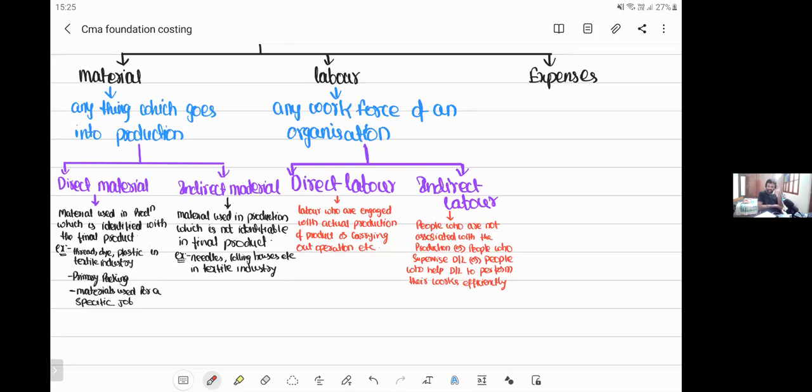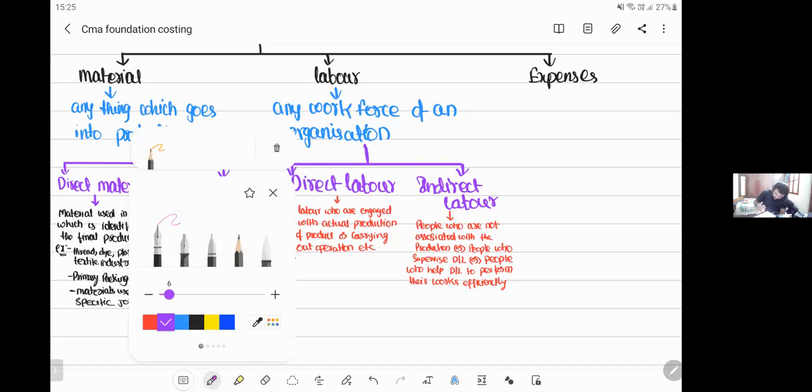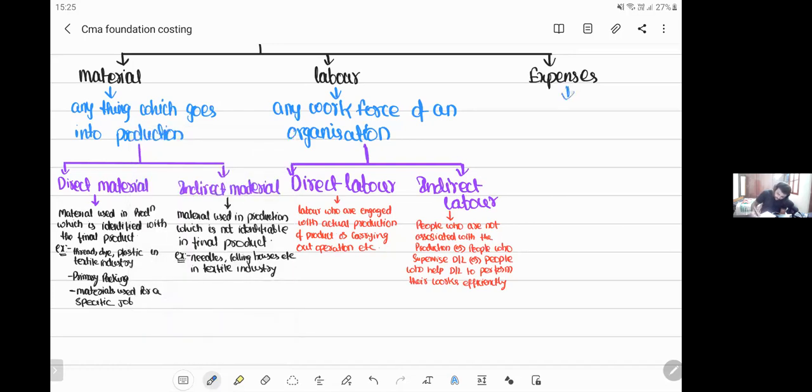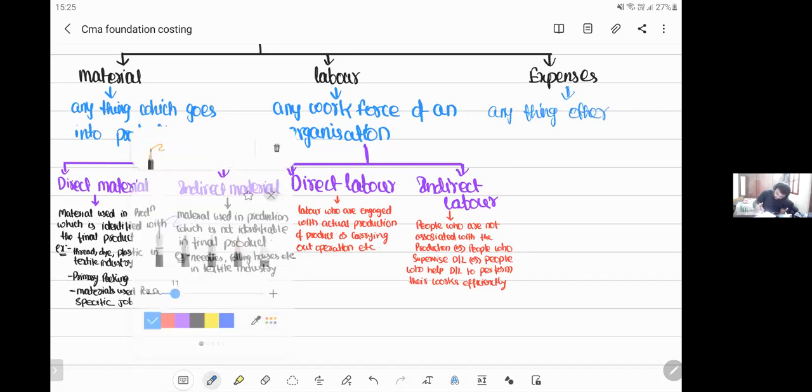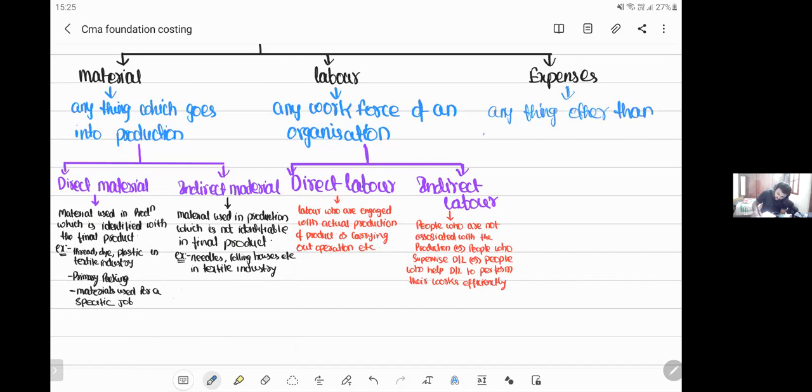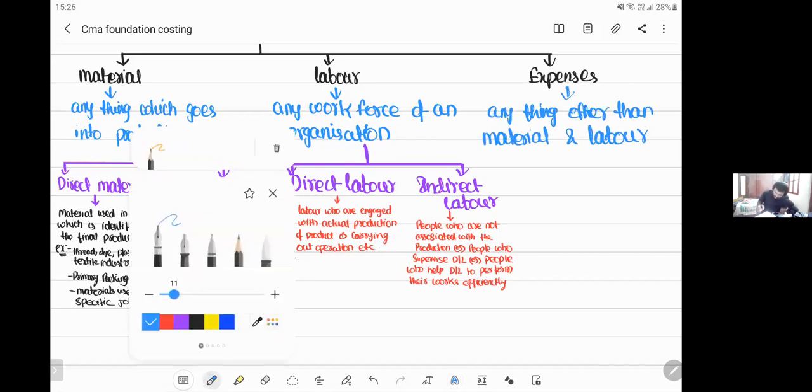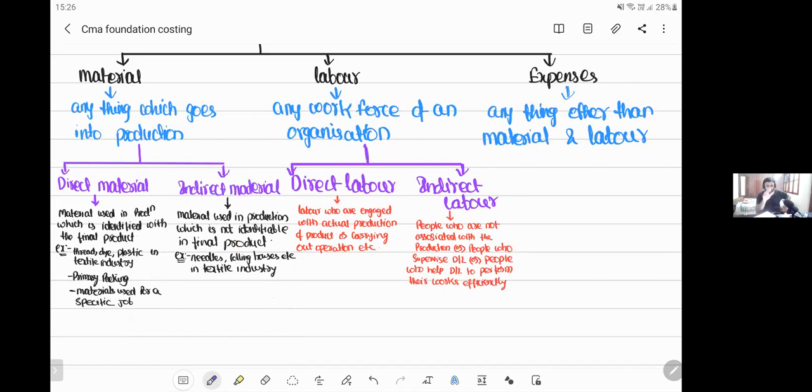Next, let us try to understand expense. What do you mean by expense? Anything other than material and labor is supposed to be expense. Now let's try to understand what this means. Take anything, my dear friends, which is not material and not labor. We call it expenditure.